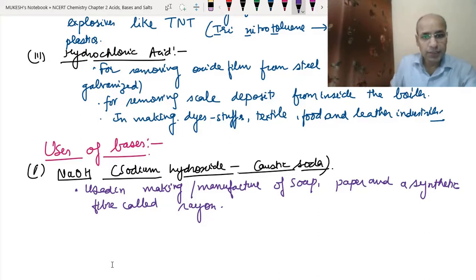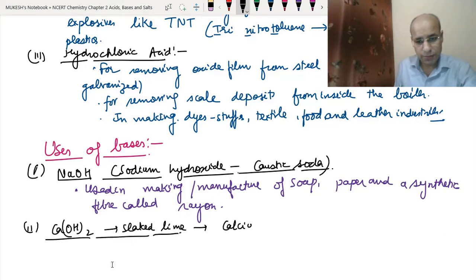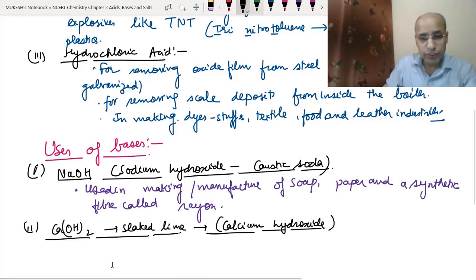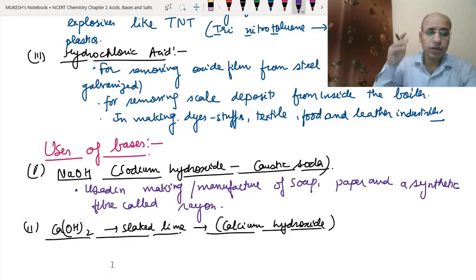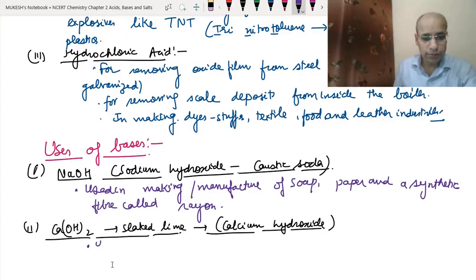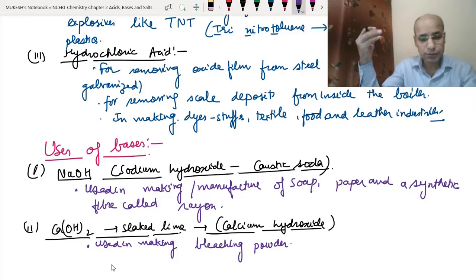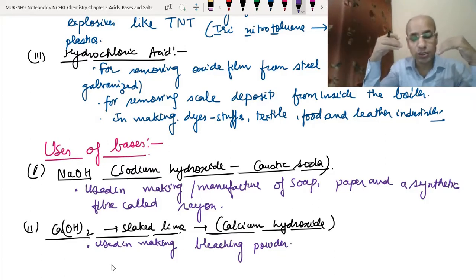Okay. The second one, Ca(OH)2. That is slaked lime, and the chemical name is calcium hydroxide. Okay, so we use the dry slaked lime for the manufacture of bleaching powder that you will study later in this chapter. Bleaching powder means which is used to remove colors. Okay, we will study it later when we study the salts.